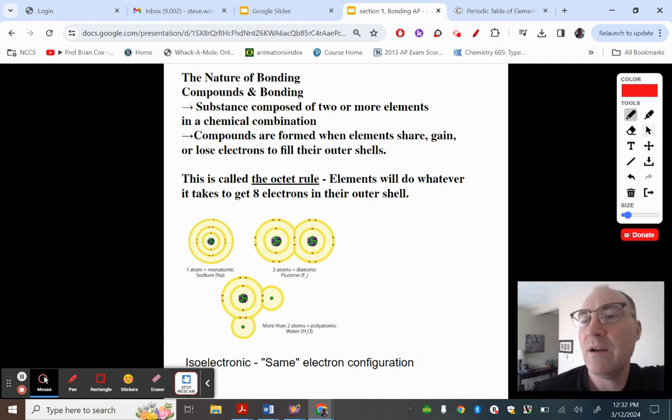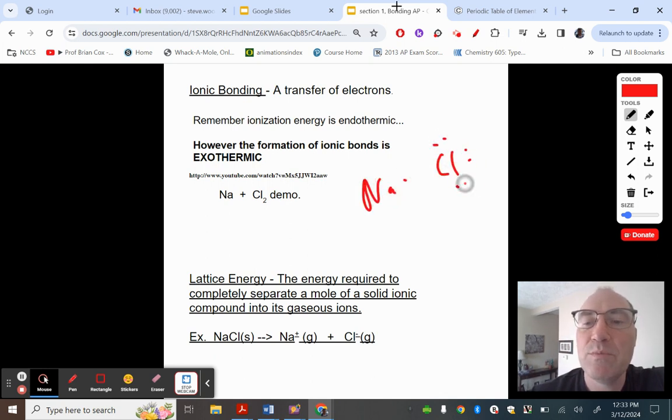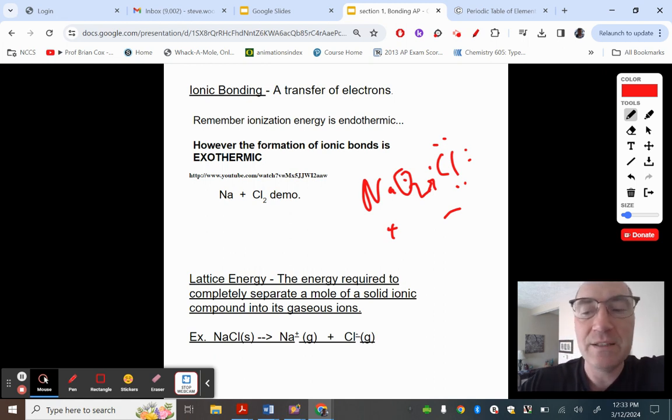All right, so when something forms an ionic bond, there's a transfer of electrons. A good example of this would be sodium sitting here with 1 valence electron, and then chlorine sitting here with 7. So it's like, hey, you take that valence electron. And what ends up happening is this becomes a positive ion and this becomes a negative ion. We call positive ions cations and negative ions anions. And usually there's a huge release of energy, and you can look up the video of salt forming from Na and Cl.